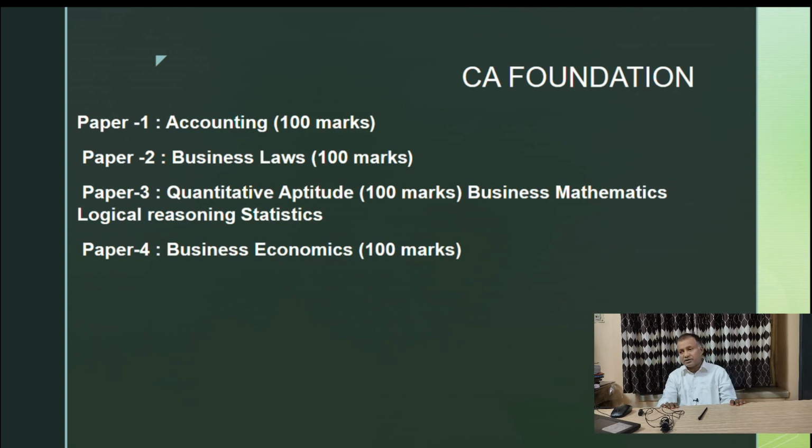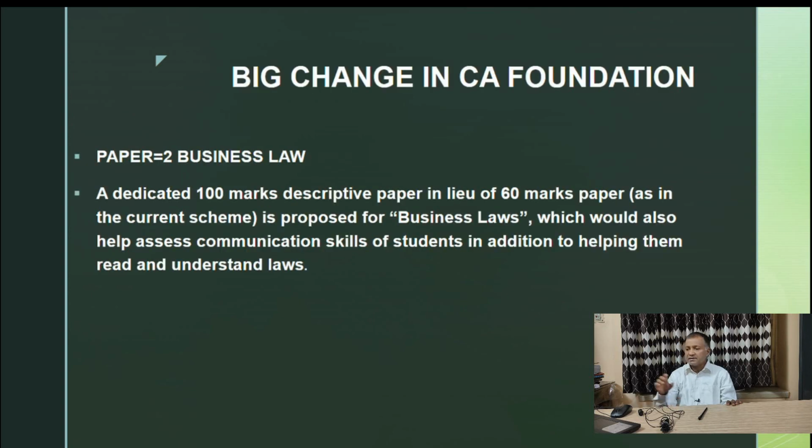Then comes the CA foundation. As you know, there are 4 papers. Paper 1 accounting, business law, quantitative aptitude and business economics. Then in business law, there is a big change. Now business law is a dedicated 100 marks paper. Earlier a 60 marks paper was there, and a part of the CA intermediate law will be transferred to CA foundation business law, and I hope the Contract Act may be transferred.